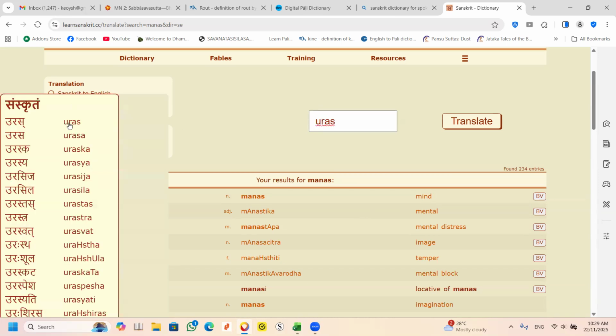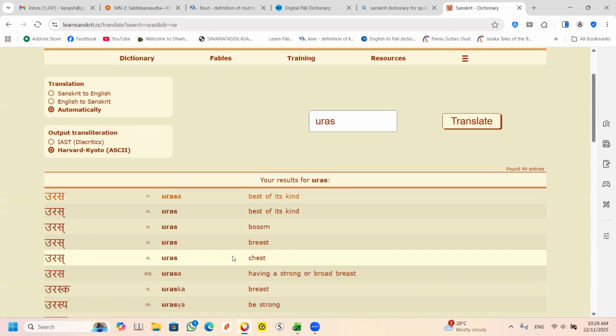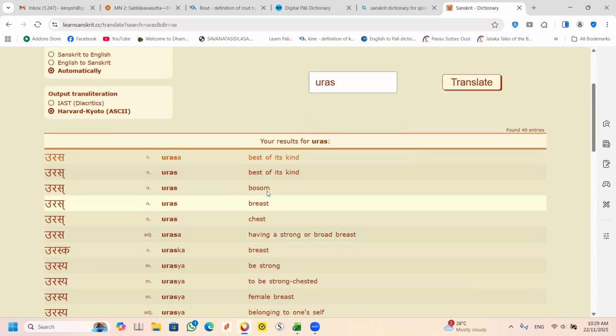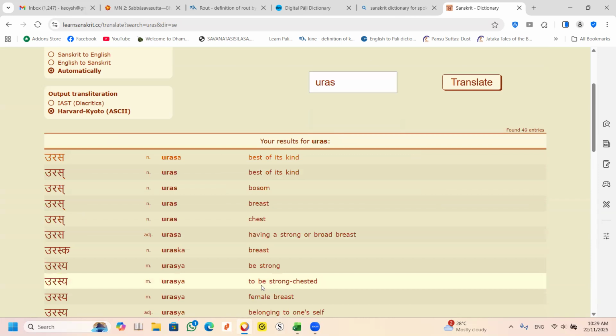Uras, can you see the word uras? So uras, you can see here. In Sanskrit, Sanskrit is even more complicated than Pali, because uras can mean breast, it can mean chest. It can mean so many things. Best of its kind, or awesome. So it can mean many things. So you have to look at the sentences in order to know the meaning, just like Pali. Pali is also like that.